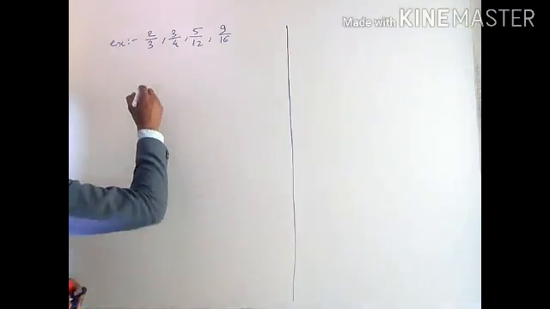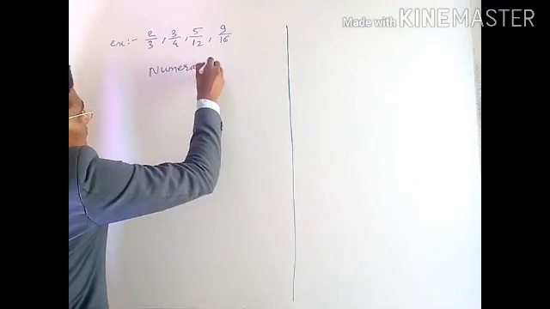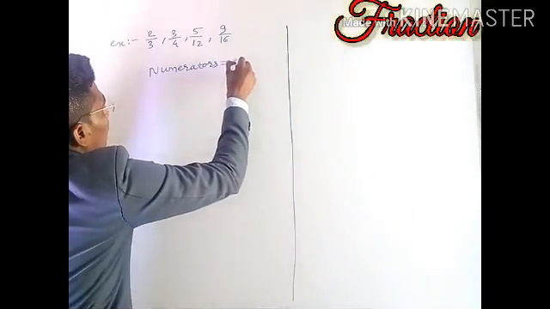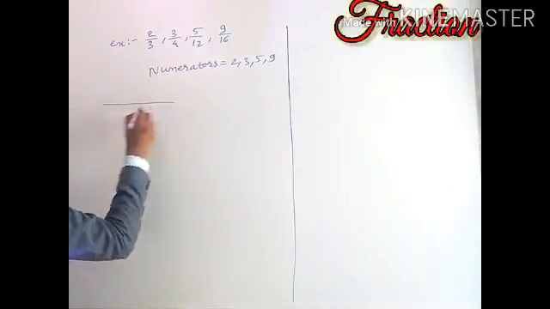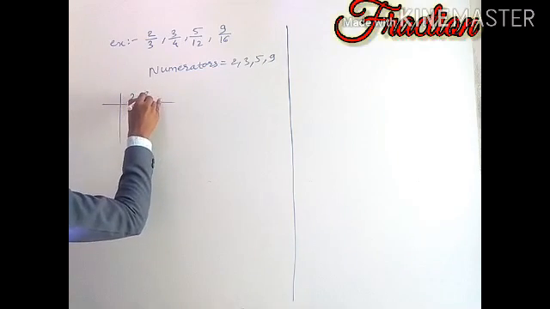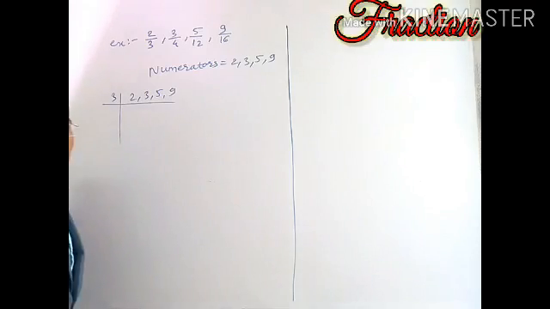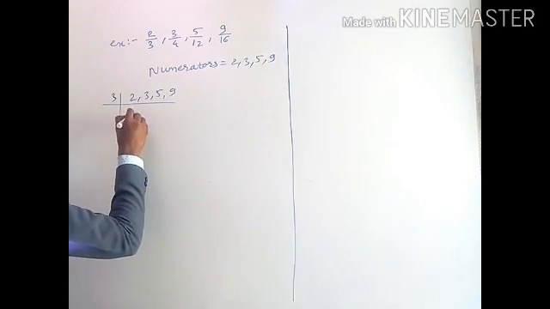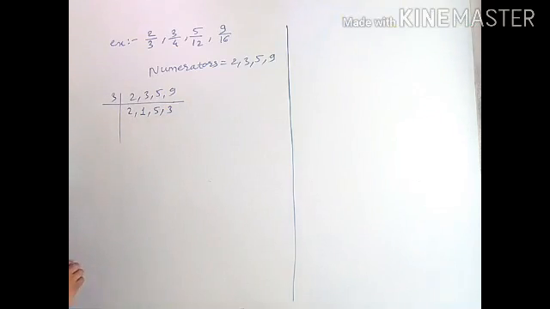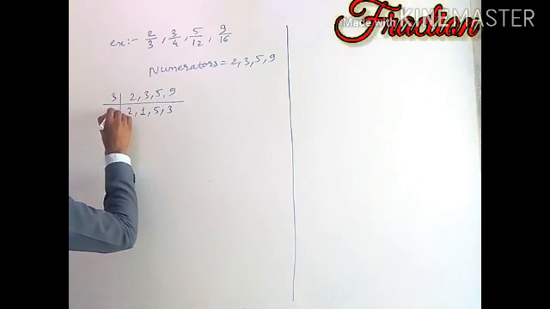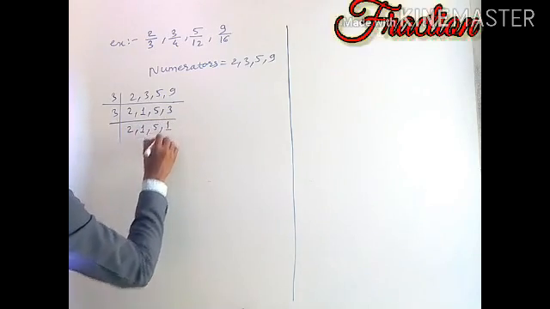So the numerators are 2, 3, 5 and 9. Now the LCM of these numbers: 3 divides two of the numbers, so 2 stays as it is, 3 ones are 3, 5 stays as it is, and 3 threes are 9. Using 3 again, 2 stays, 1 stays, 5 stays, 3 ones are 3.